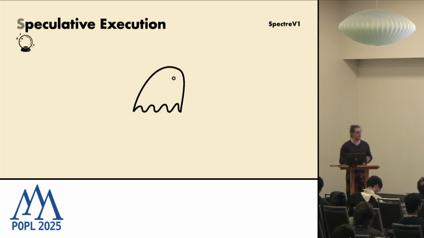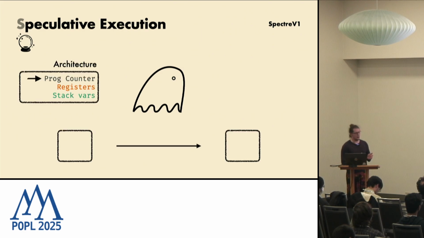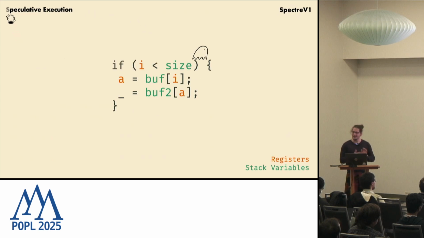Spectre has this nature, as we have already seen a bit in some talks, that in typical semantics we do not see it, because typical semantics models program counters, registers, memory, variables, but Spectre works on microarchitecture, on caches, branch predictors, and all that kind of stuff. So this is an example we have seen already. It's a bounds check followed by a load, and then we use the loaded value as an address.